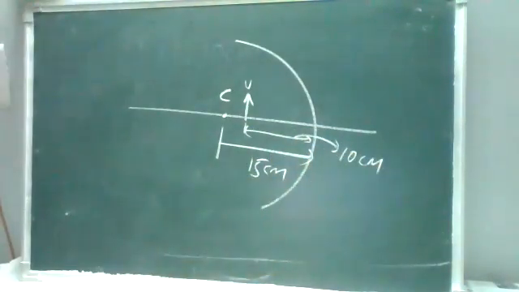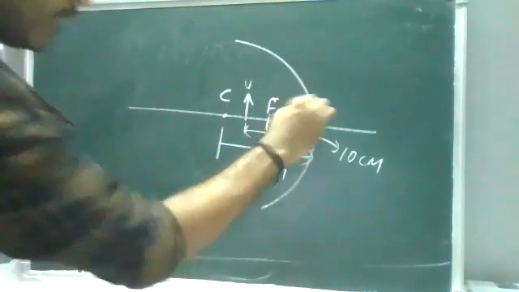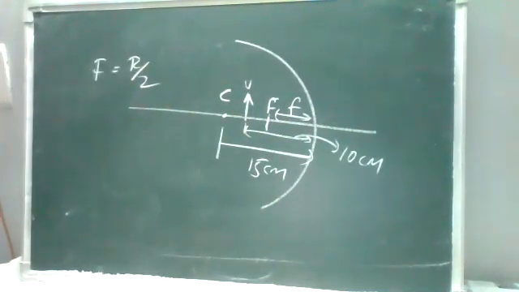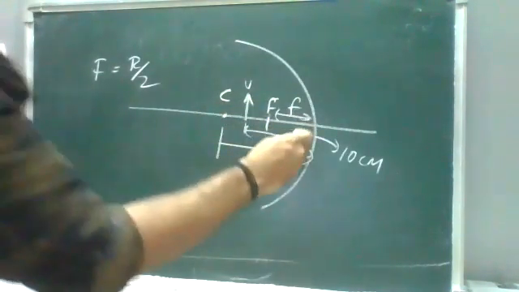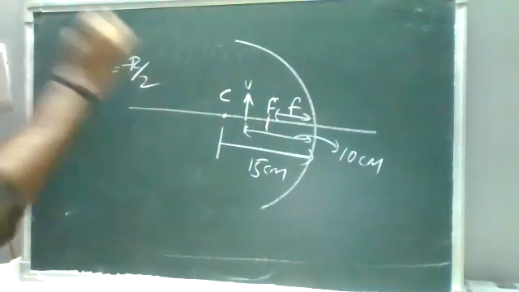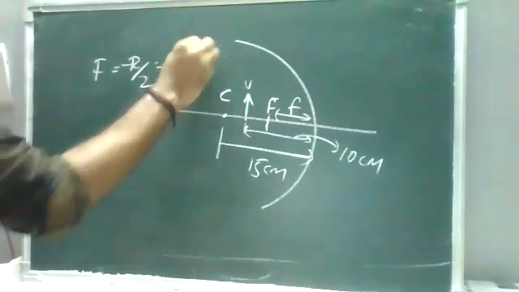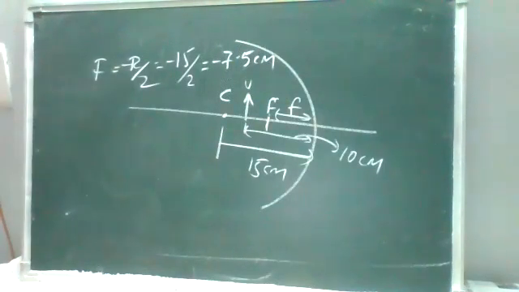First of all, I'll try to find the focus. Focal length is nothing but radius by 2. So capital F is equal to R by 2. And one more thing, it is a concave mirror. From the pole, the distances on the left side direction are negative, and from the pole towards the right side it will be positive. So focus is negative. F is minus 15 by 2, which is minus 7.5 centimeters. Focus is minus from the sign conventions.